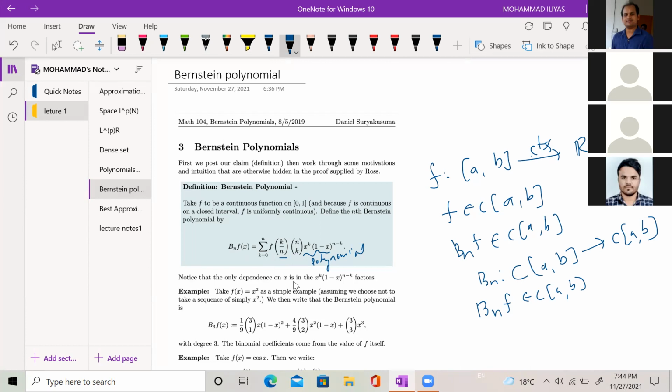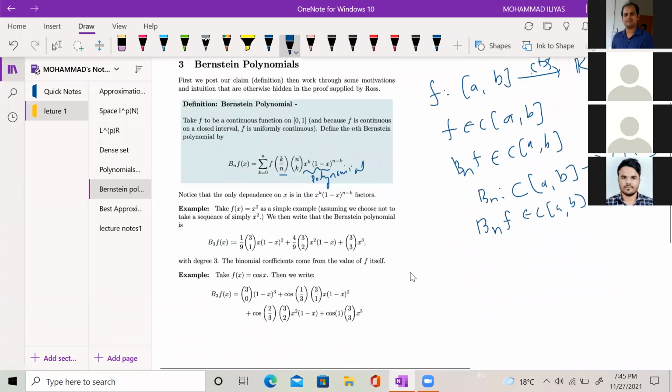Ilyas, just wait. You must also tell the idea behind the construction of this Bernstein polynomial using the probabilistic approach. Basically this one is the expected value, so you must tell it, and you must include the proof of this construction in the next lecture. Basically this operator is the expected value of f(X), using the concept of expectation, because expectation is always greater than or equal to probability. So if the expectation is small, then the probability has to be small. Using that concept, Bernstein designed this polynomial. So in some other lecture, you must include its construction, how he constructed this polynomial.